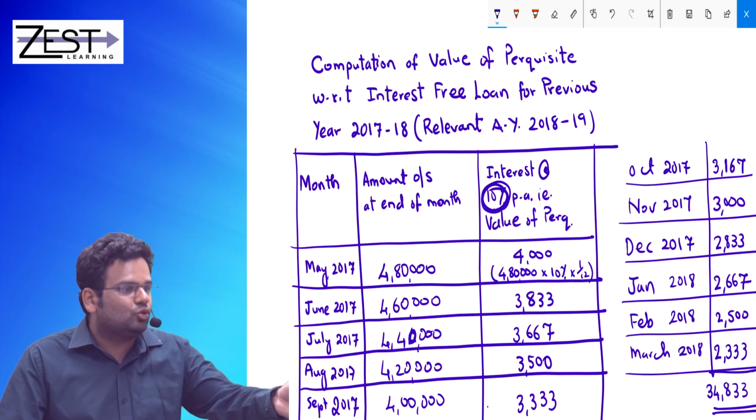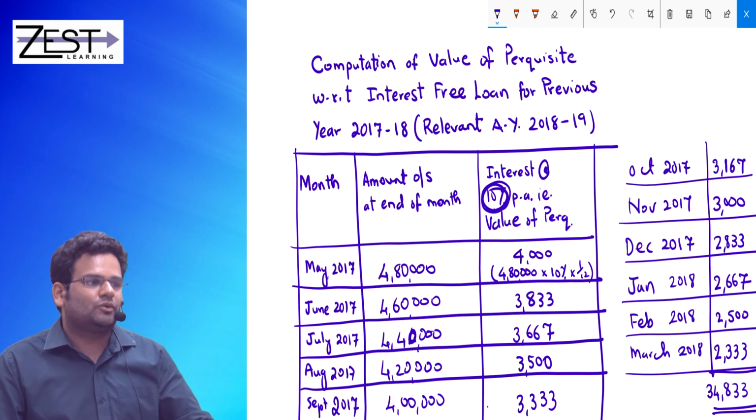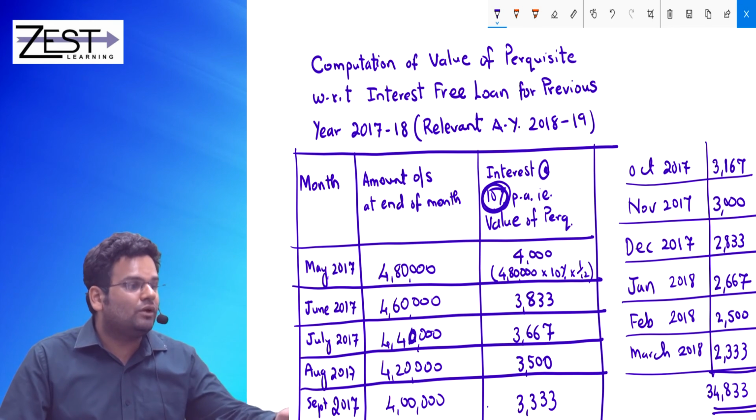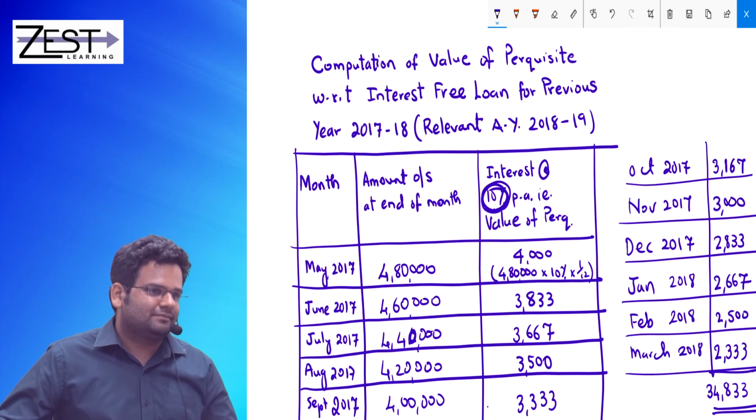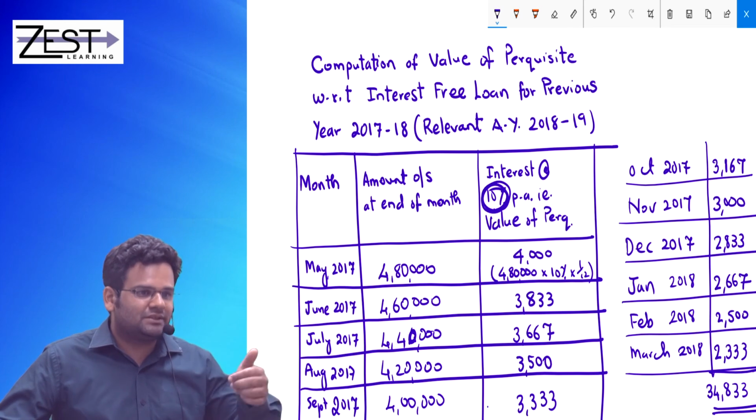How will you value? This is what I ask you. So we'll not solve it again. I'll just say, how will you value such Perquisite?